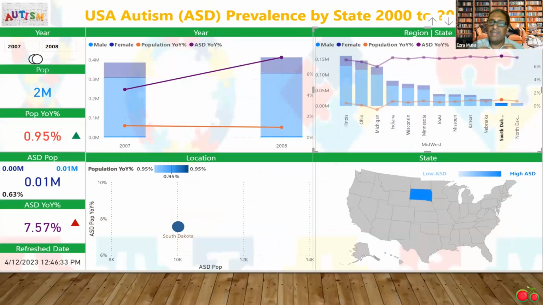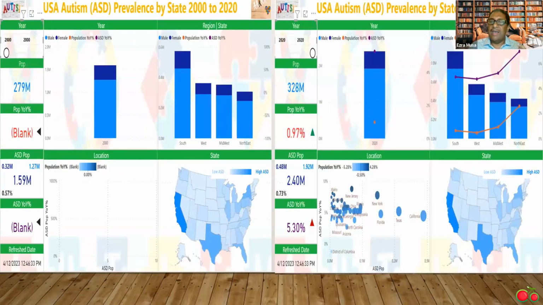In 2008, the ASD population in South Dakota experienced a significant increase of 7.57 compared to the previous year, while overall population only grew by 0.95 for that duration of time. This notable surge in ASD cases could be attributed to an increase in awareness or updates in diagnostic criteria during that period. The study reveals that autism spectrum disorder, ASD, prevalence is a significant reality and exceeds the overall population.